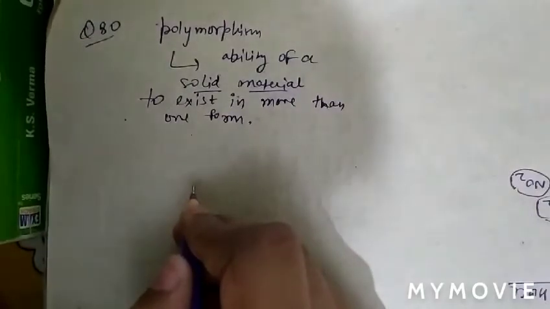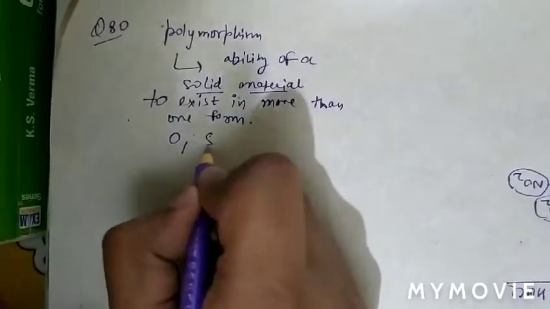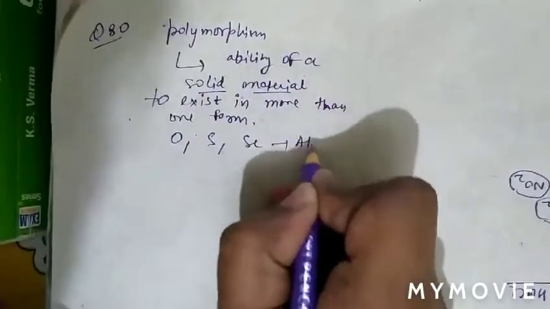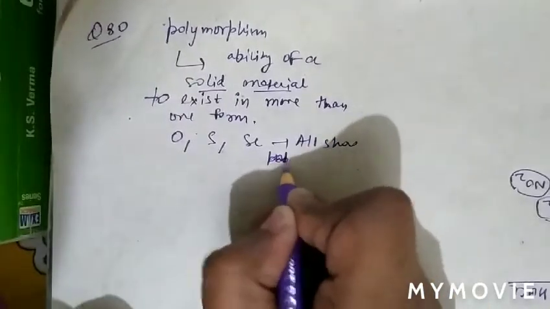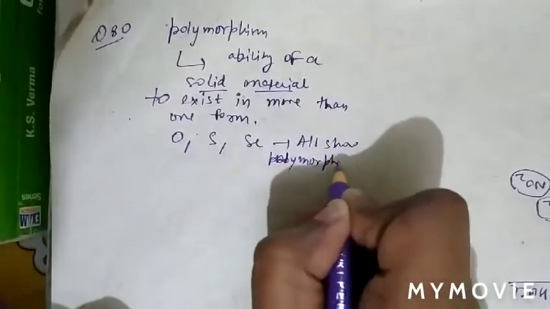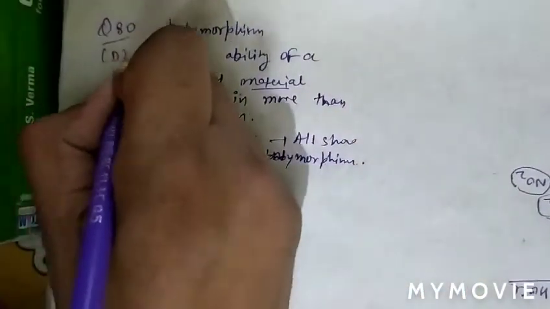And we know that oxygen, sulfur and selenium all can show polymorphism. So question number 80, option D is correct, all.